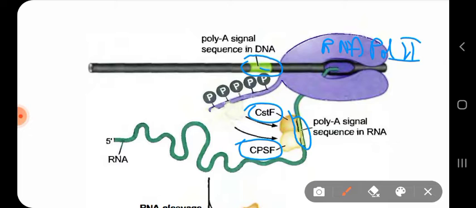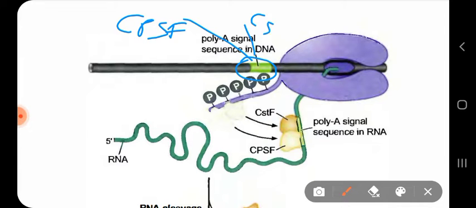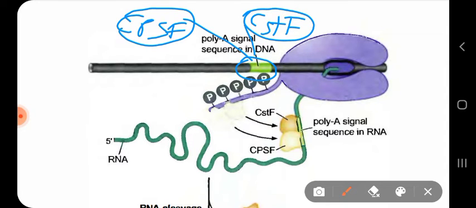Once this poly A signal sequence is transcribed into RNA, it recruits these two factors. Otherwise, by looking at the sequence in the DNA, CPSF or CSTF will not come and bind. They will only bind to the RNA when this region is transcribed.